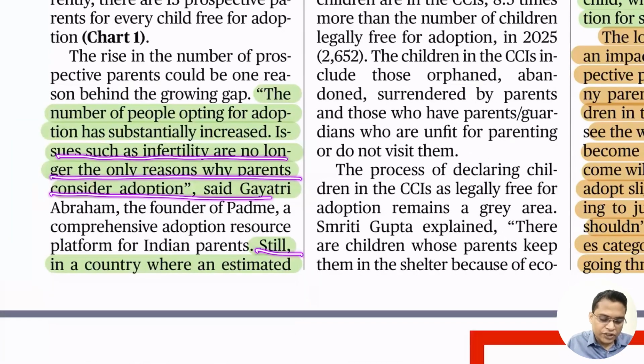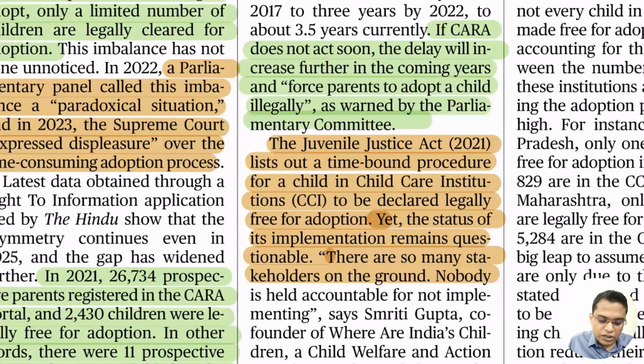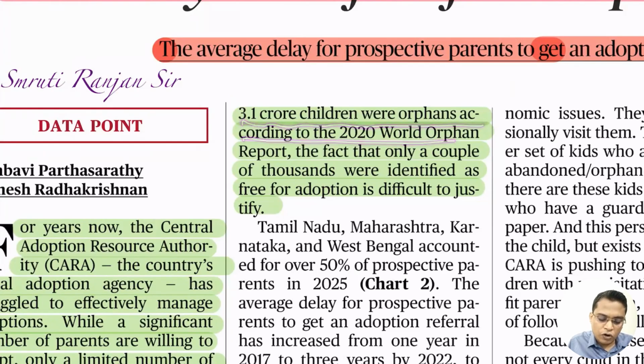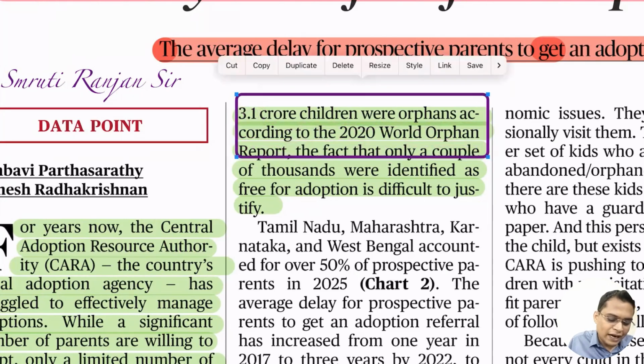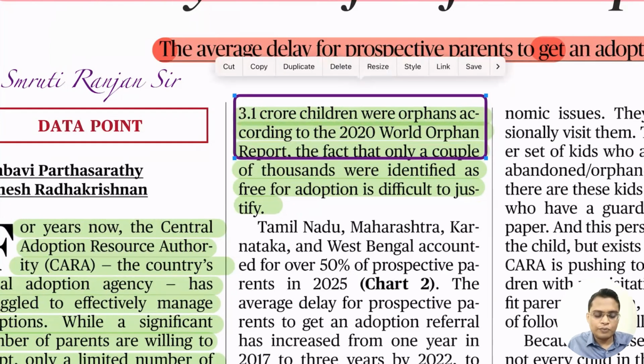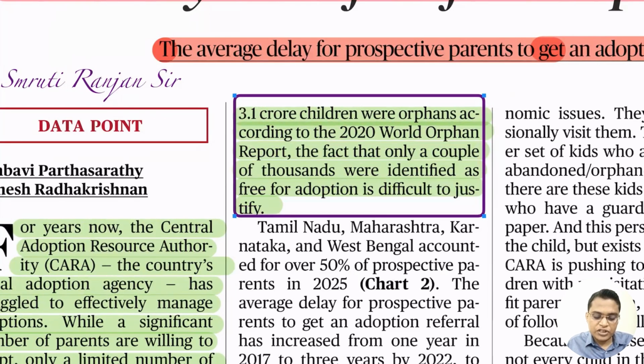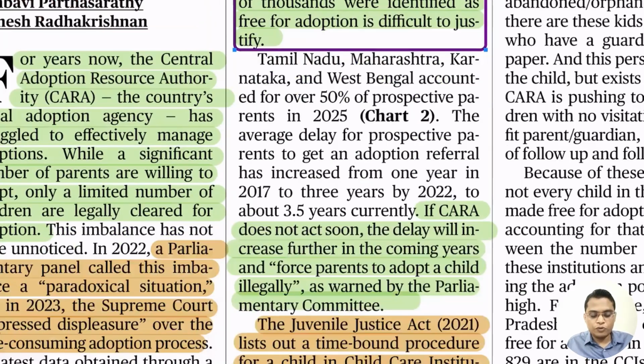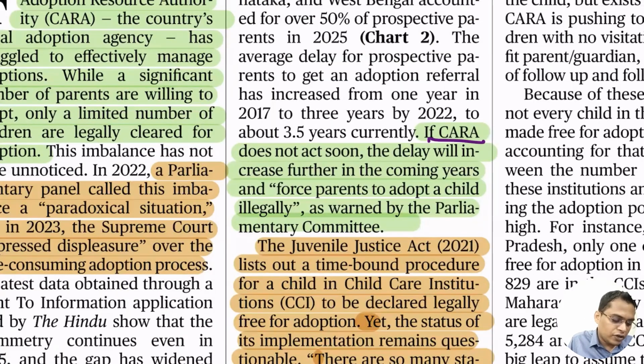Still, in a country where an estimated 3.1 crore children are orphans, according to the World Orphan Report, we need to fast track the process so that those who are orphans can get at least a home, so that there are chances of reform for that kid. Now they are staying on the street, so they are more prone to all these problems. If CARA, the Central Adoption Resource Authority, does not act soon, delays will increase in the coming years and force parents to adopt children illegally. When the system is very sluggish, that forces parents to follow the illegal path.